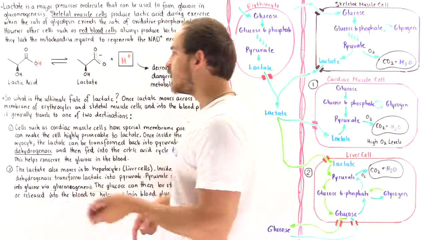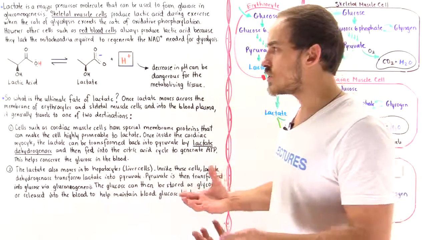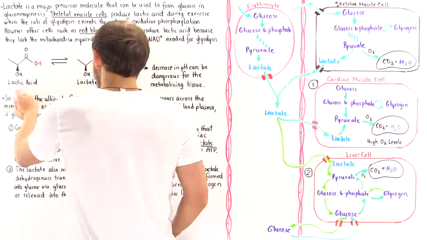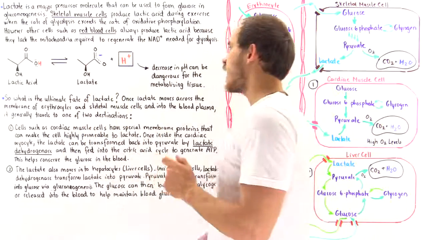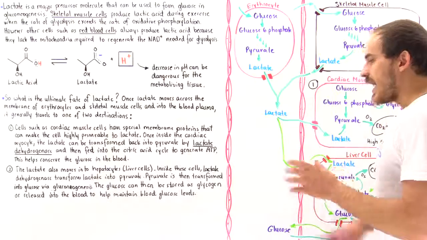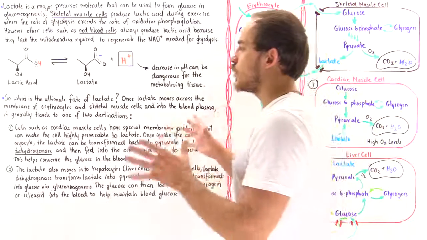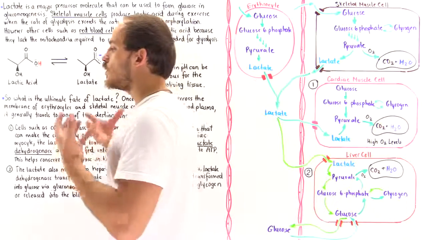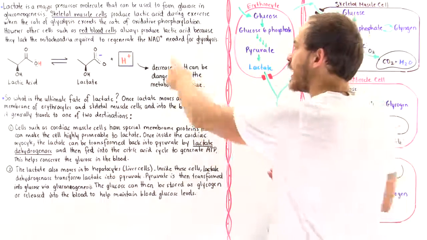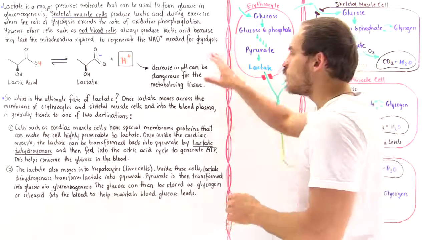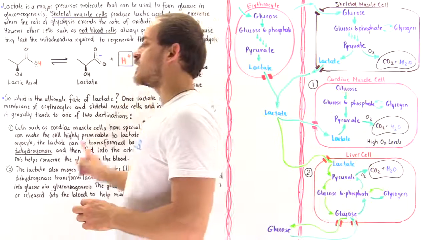Under physiological conditions of the cells of our body, lactic acid dissociates into its conjugate base, lactate, and the H+ ions. And that's why our cells produce lactate. So our cells undergo lactic acid fermentation to regenerate the NAD+ molecules needed for glycolysis to continue.